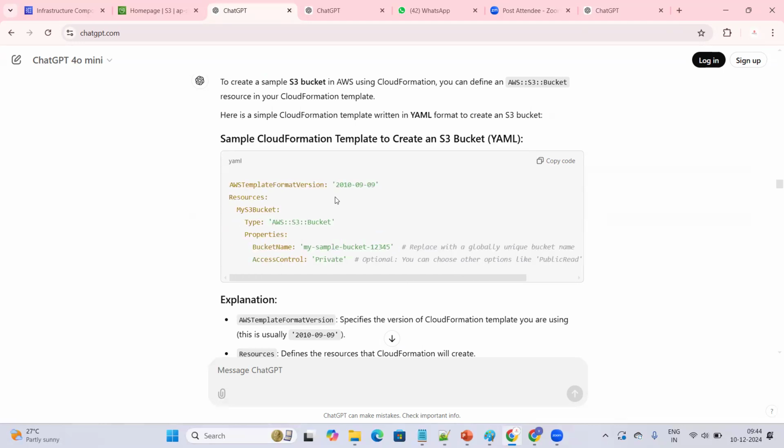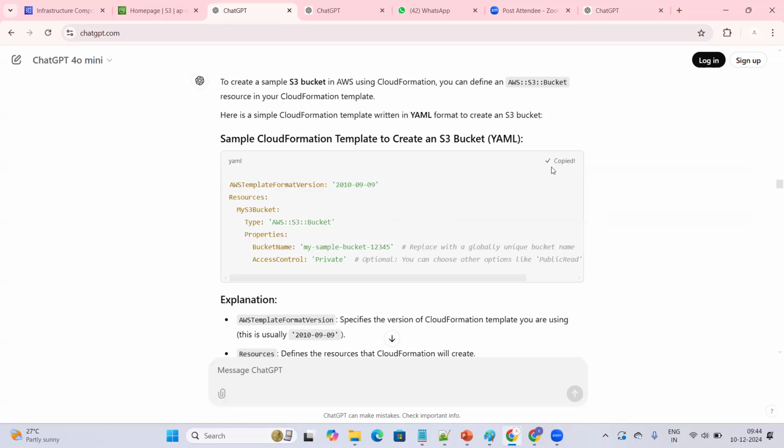Can anyone guess whether this particular code is written in YAML or not? Anyhow, it is mentioned here. It is written in YAML. What is the difference between YAML and JSON? If it is YAML, you see key value pairs. The code is written in the form of key value pairs. Left hand side, the key will be there. Right hand side, the value will be there. If it is in JSON format, usually you will find braces, and each and every string will be enclosed in double quotes. That is how you recognize whether the code is written in YAML or JSON file format. So this is written in YAML.